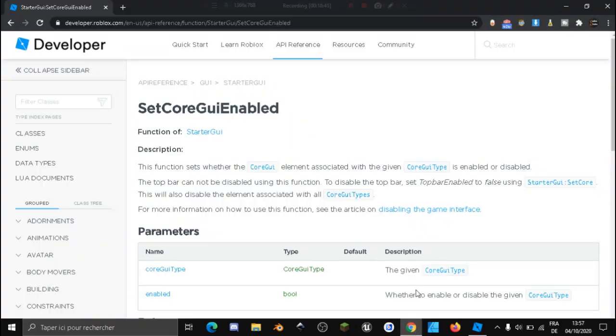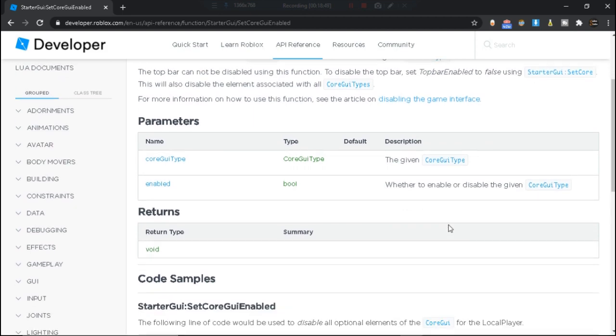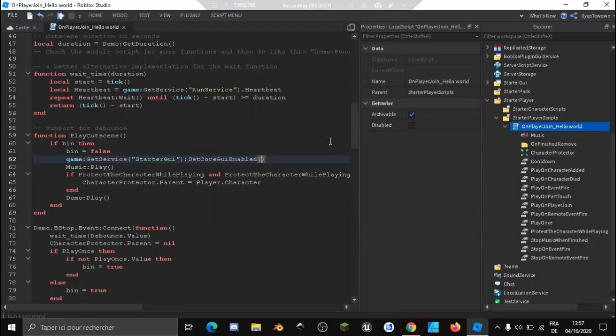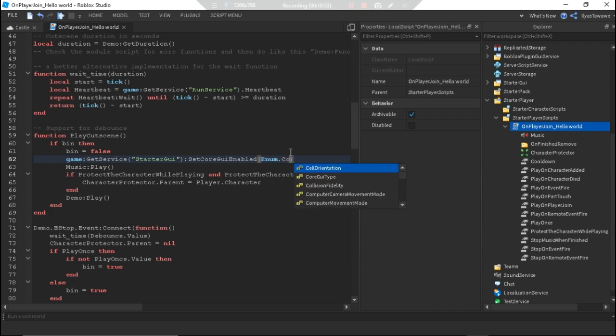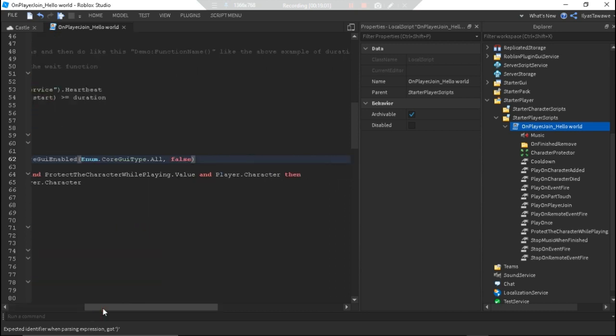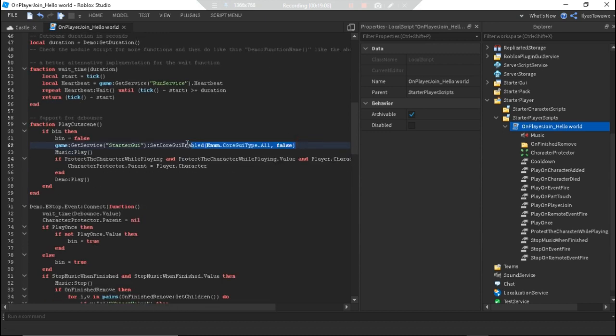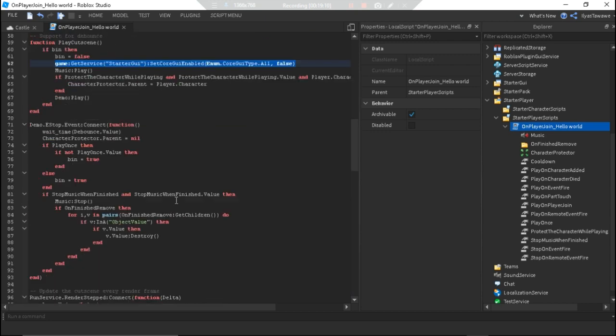And then enabled. Alright, core GUI type, so Enum.CoreGuiType.All. I'm going to hide everything while the cutscene is playing, so I'll do false. And well, I'll just copy this line for when the cutscene actually ends.